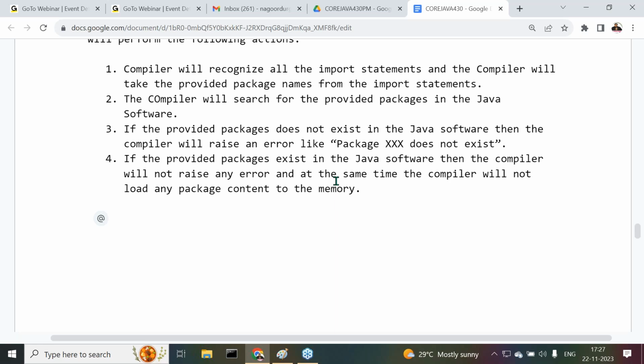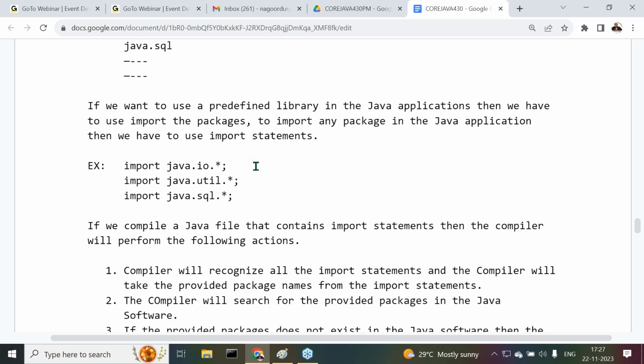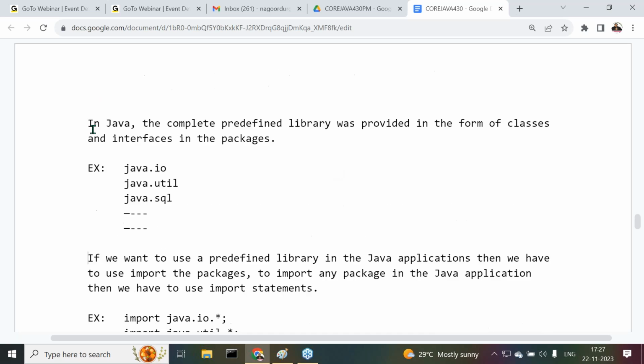Come again. What exactly were the points I said to you about Java? My question is, why is a preprocessor not required in Java? In Java, the complete predefined library was provided in the form of classes and interfaces in the packages. Examples for packages: Java.io, Java.util, Java.sql, and so on.